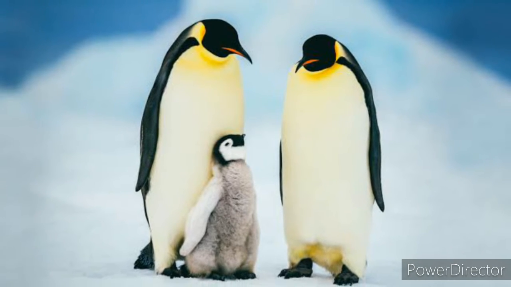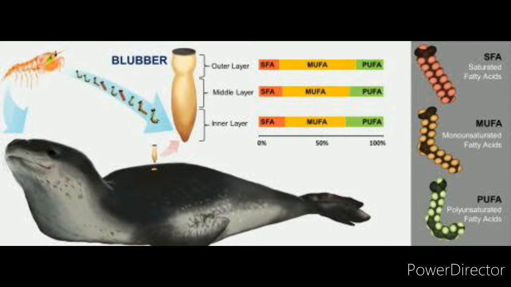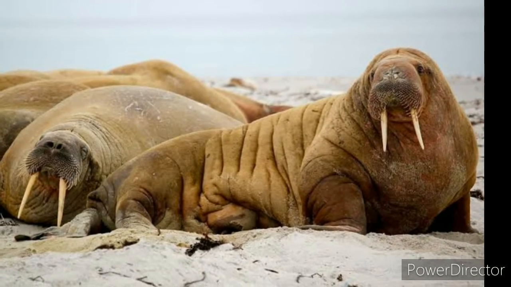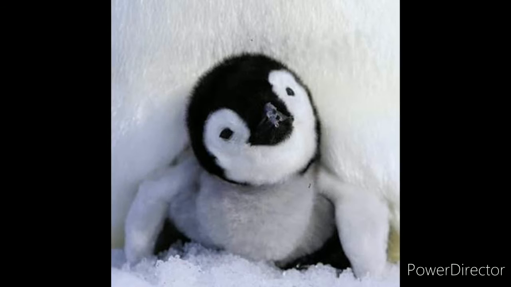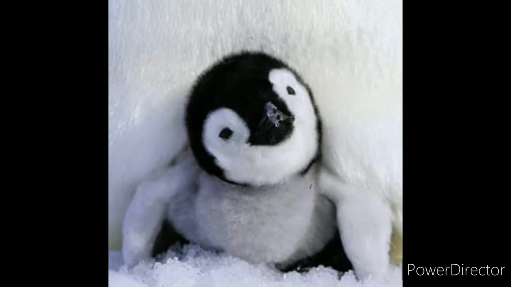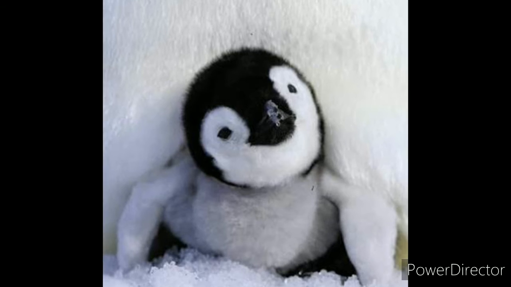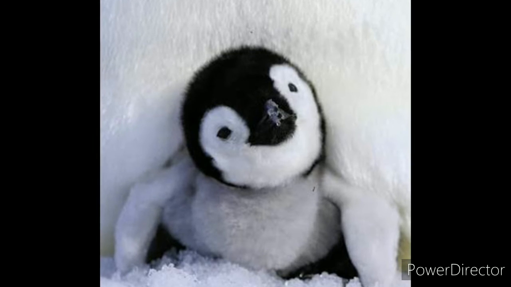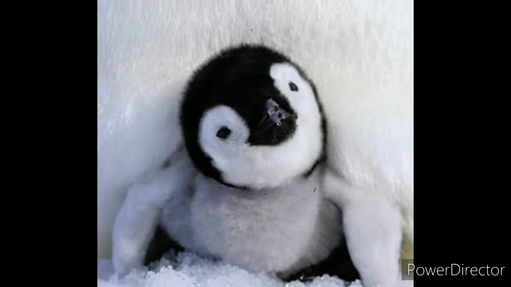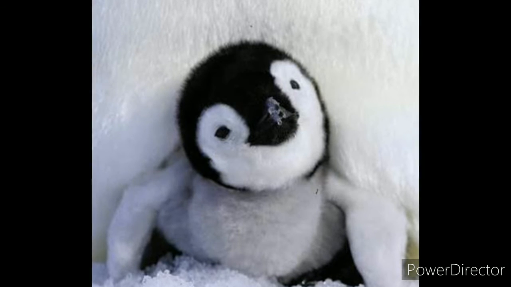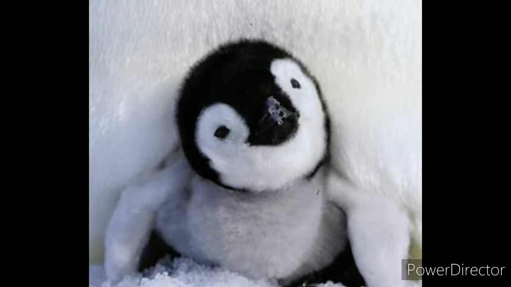Like penguins, seals and walruses, these are the animals that have a thick layer of fat under their skin, and that thick layer of fat is called blubber. Okay, and this blubber helps to keep these kinds of animals warm, and this is how they are able to survive in the cold regions.